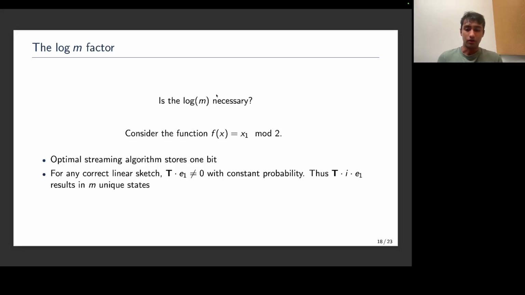But on the other hand, for any correct linear sketch, it must be the case that T times the first basis vector cannot be 0 with high constant probability. And therefore, T times i times e1, scaling this matrix-vector product by all i in m from 1 to m, will result in m exactly unique states, and therefore log m space.